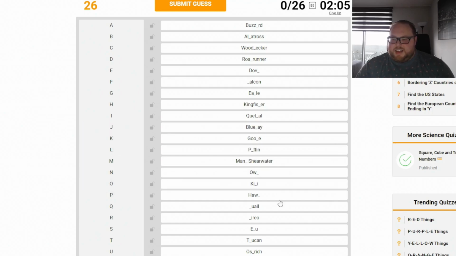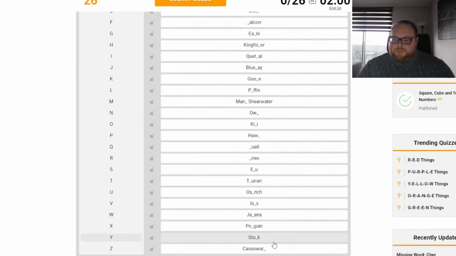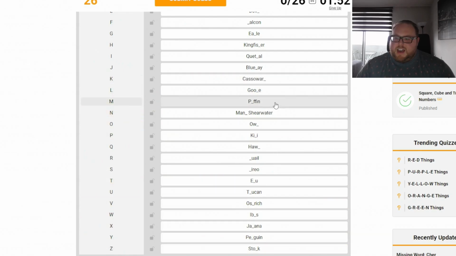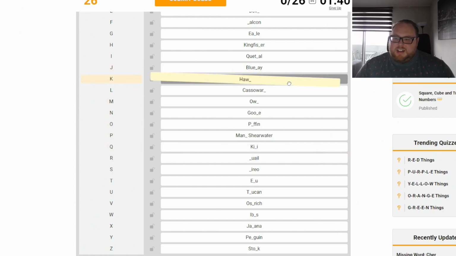K, that's a jacana? No. Cassowary, we'll say. L, that's an owl. M, that's a... wait, no. Kiwi, no, never. Hawk is K.